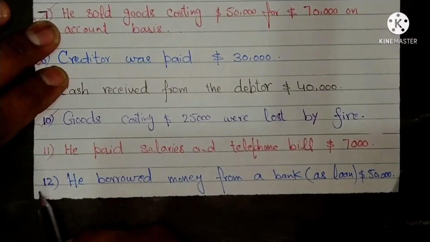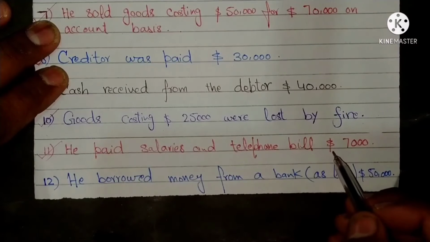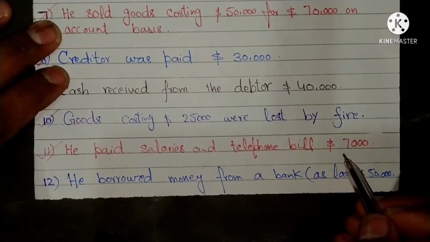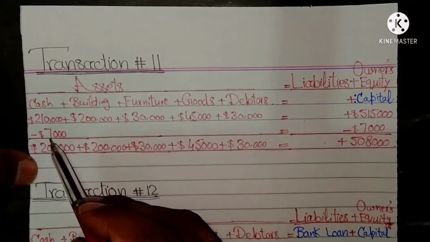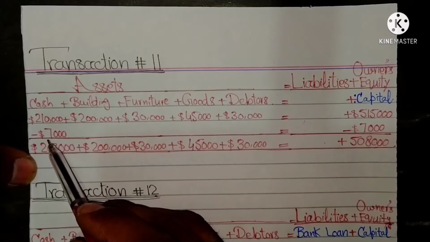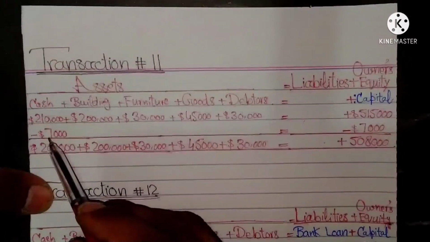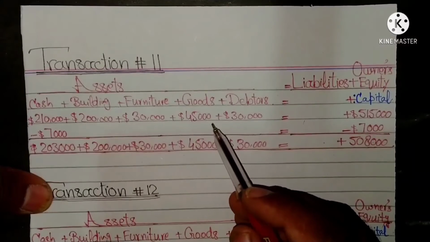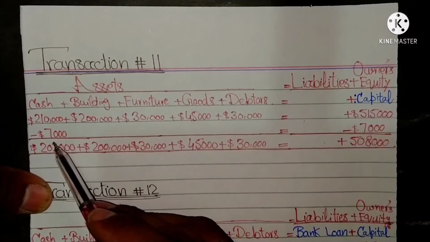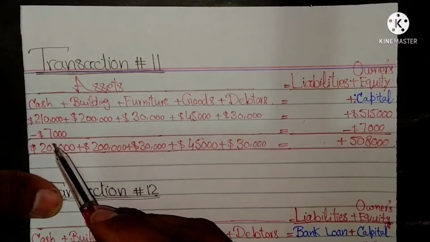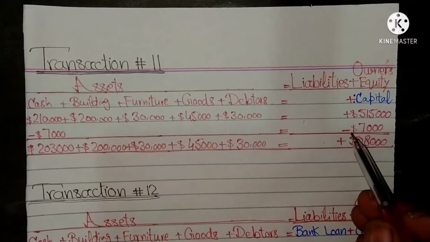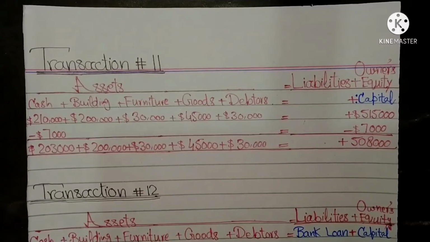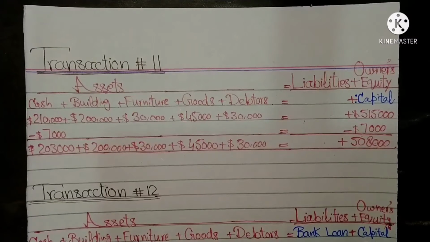He paid salaries and telephone bills from cash, amounting to $7,000. The result of this transaction is cash asset is decreased by $7,000, and same as owner's equity is also decreased by $7,000. The expenses reduce the owner's equity as well as cash asset by $7,000.